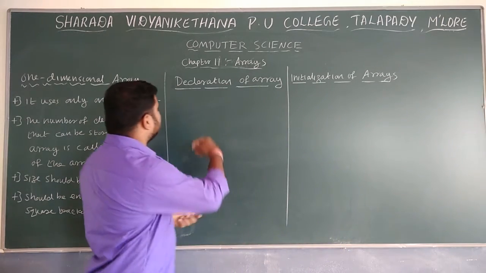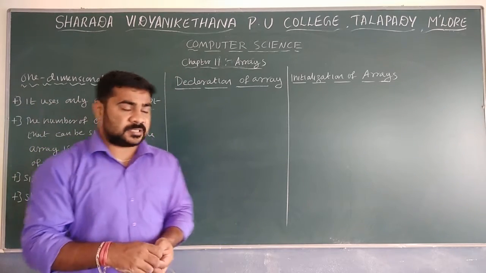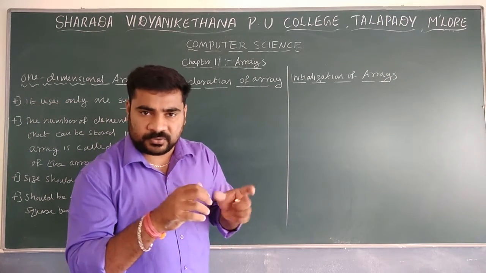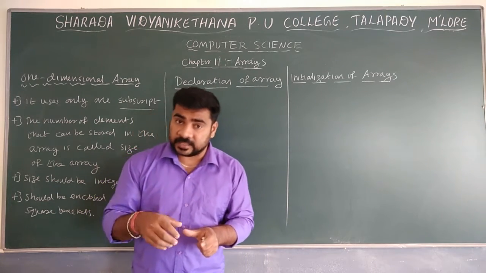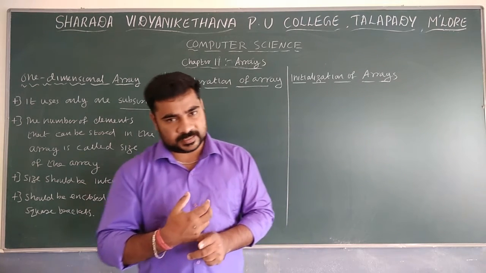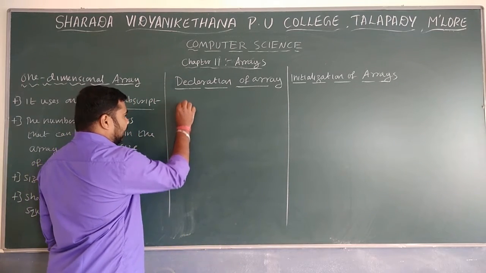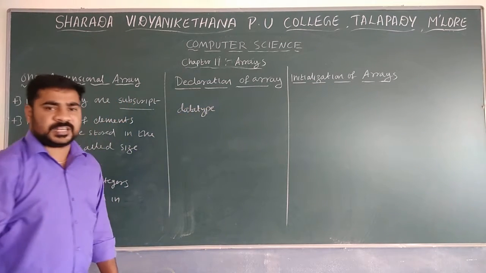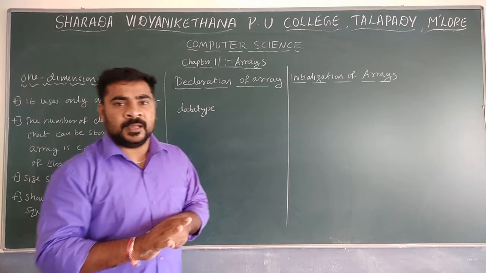Then how can you declare and implement that in C++? If you are going to implement one-dimensional arrays in C++, you have to declare the arrays. Like a normal variable, first you have to declare before using it. Likewise in arrays, first you declare, then initialize, then use the arrays. The general format is: first write the data type, like int, char, double, float. Mainly 4 types of data types are available.